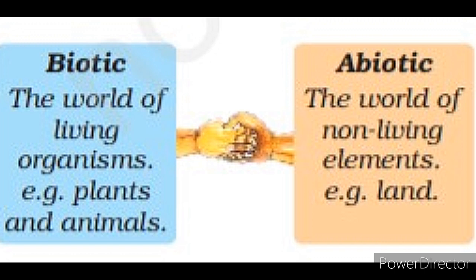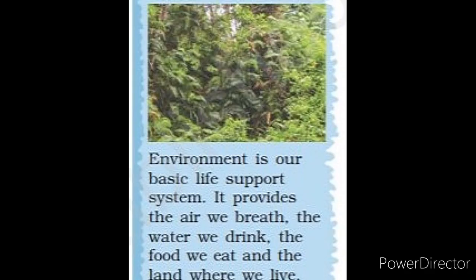Now, I hope that you all understand the meaning of environment, its components and its kinds. Environment is our basic life support system. It provides the air we breathe, the water we drink, the food we eat and the land where we live. Everything present in our surrounding makes up our environment.